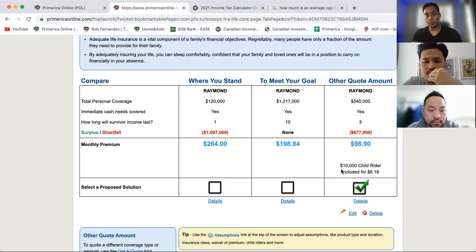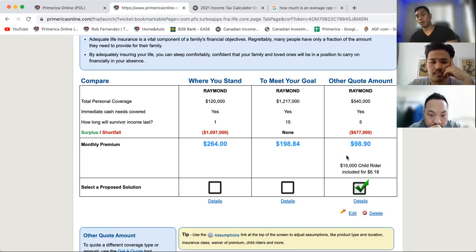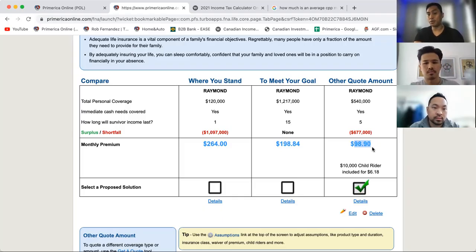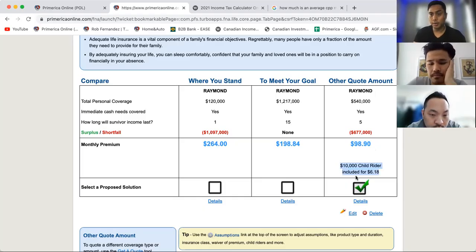So you see the difference between this part. This part is $100 different, right? Look at this, 120,000. He's paying $264 a month for it, technically, right? Whereas this part here, he can go to option A if he wants, but what we recommend is option C. He's paying $90 a month, covering the whole entire mortgage. Not only that, but he also has a 10,000 child rider for his daughter. So if anything happens to his daughter, knock on wood, he's going to get a check for 10 grand.